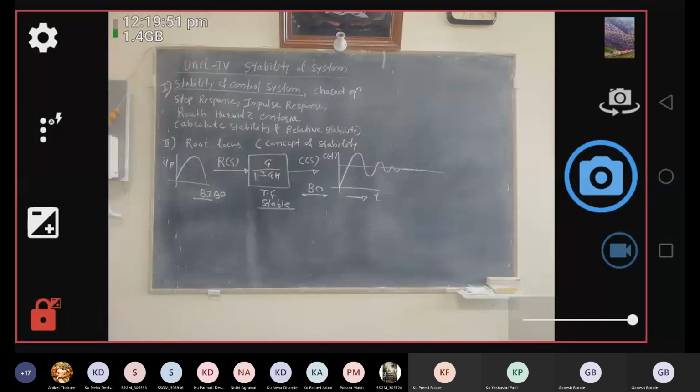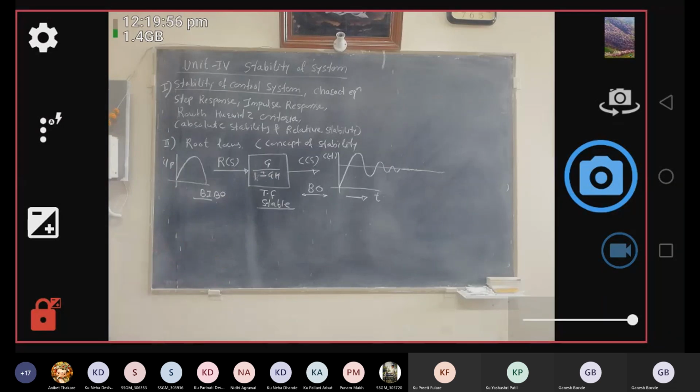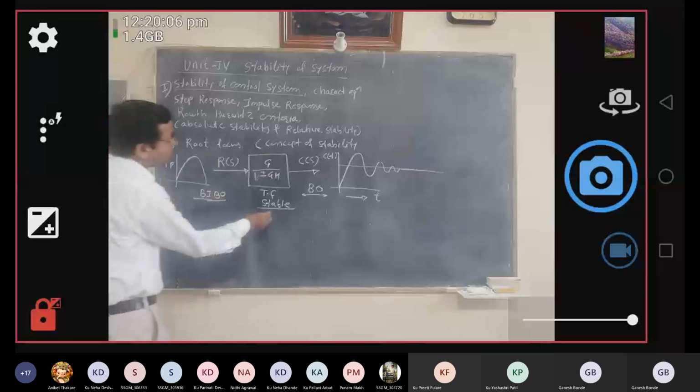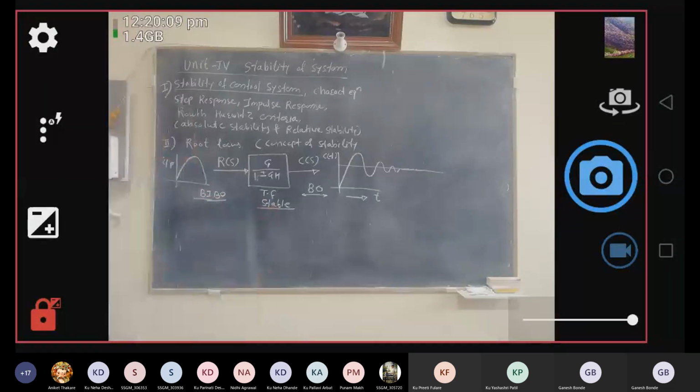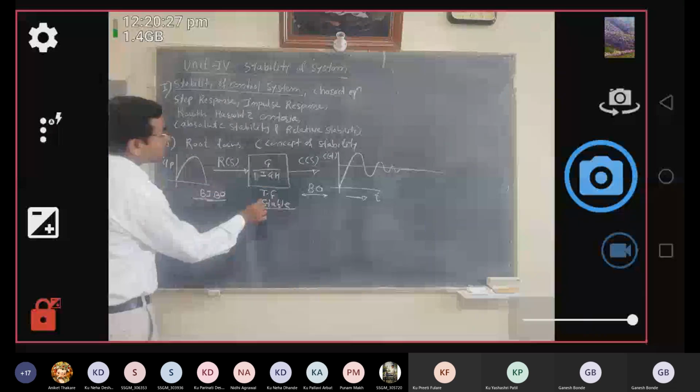So when we say that a system is stable, the systems are always stable when we apply a bounded input to the system and we get a bounded output of the system. Then such systems are always said to be stable systems. And from this, we have determined the concept of stability. So stability is nothing but what? When we apply a bounded input to any system, and we also get a bounded output from that system, then the system is said to be a stable system.